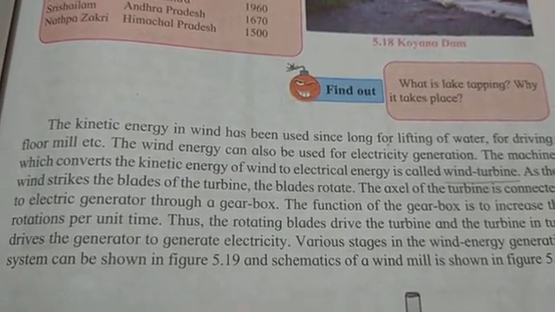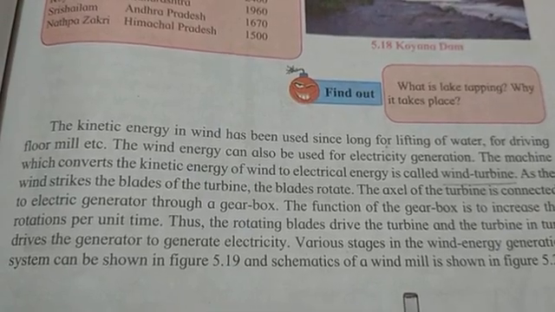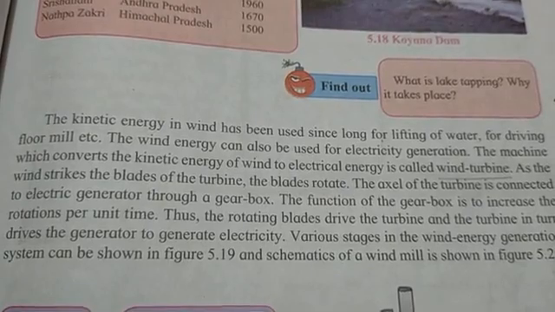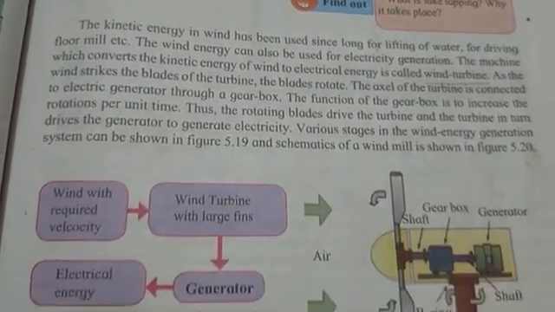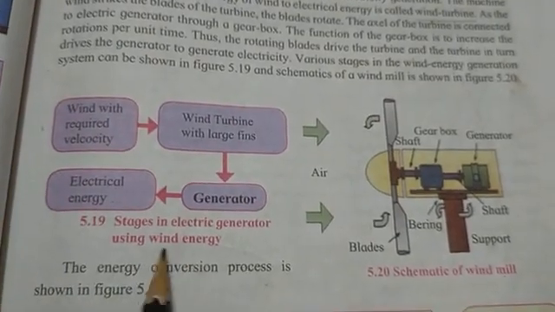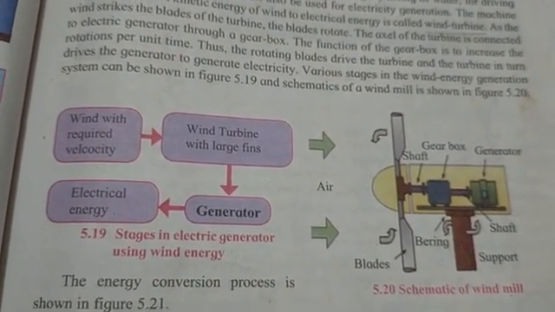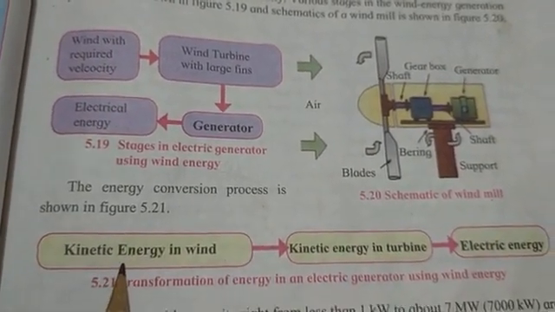Okay, students. So various stages in the wind energy generation system can be shown in figure 5.19. And the schematic of a windmill is shown in figure 5.20. Both the pictures you can observe here. This is the first picture and this one is the second picture. Now here it is given by a flow chart.